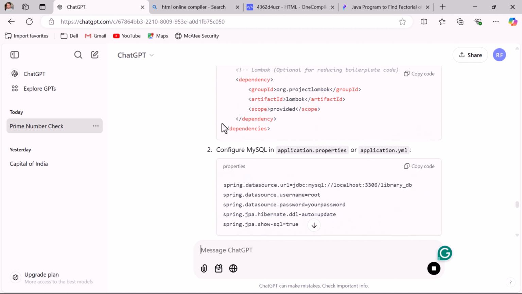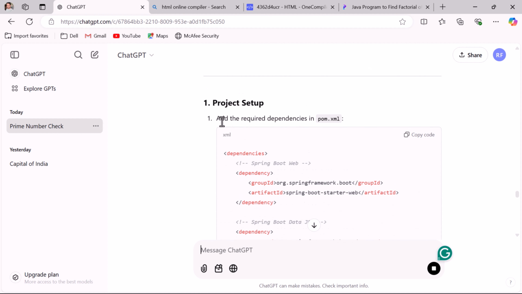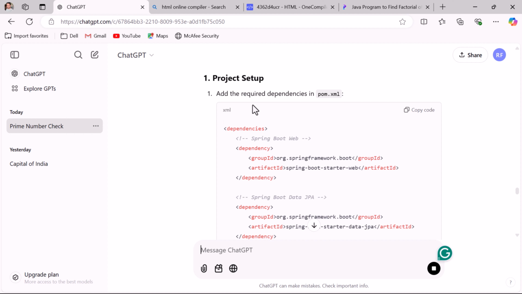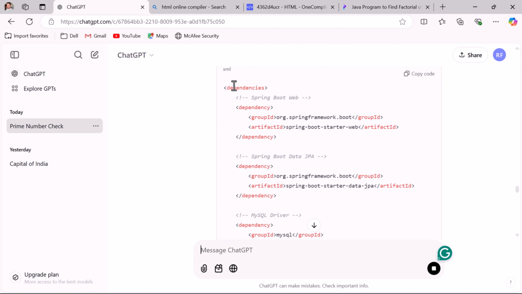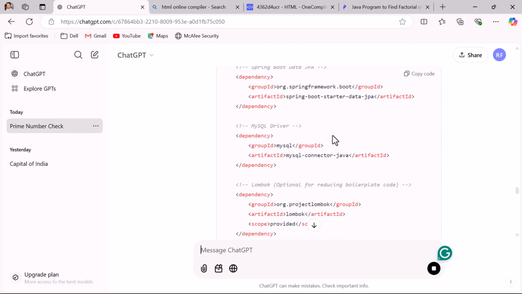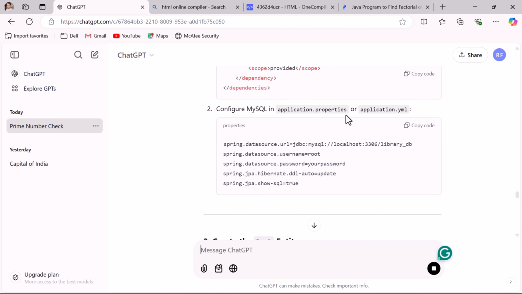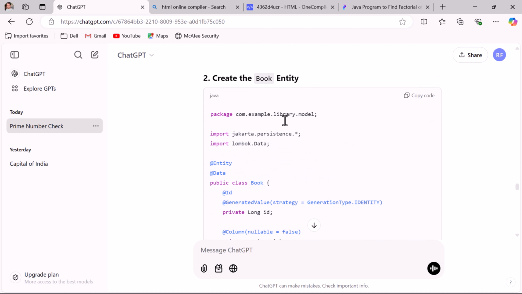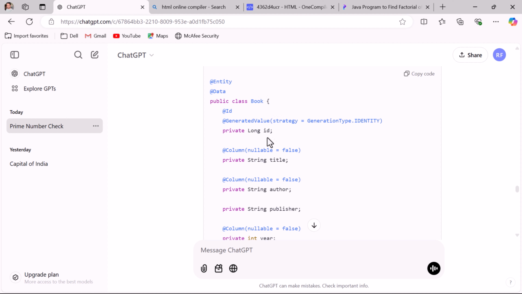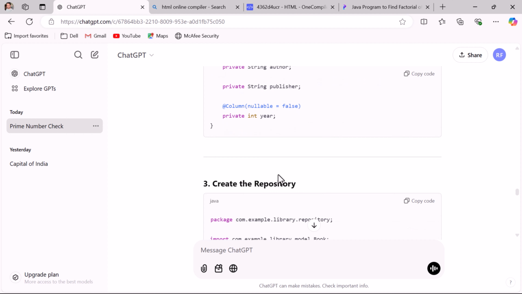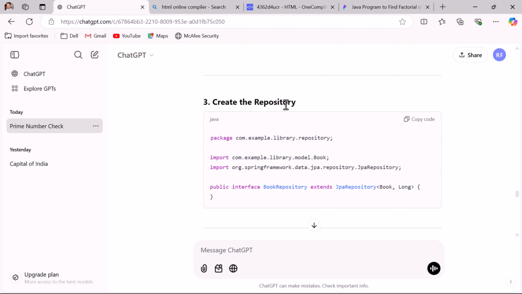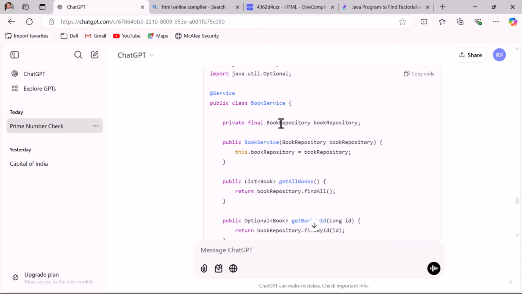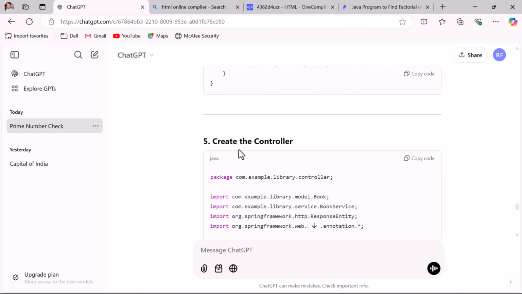And here you can see the step-by-step details. Project setup. So first we need to do the project setup, and we need to add all these dependencies to the pom.xml file, and then we need to configure the MySQL database in the application.properties file or application.yml file. Next, here is the book entity class code. Book class has ID, title, author, publisher, year, and then repository, and then service, and then controller.